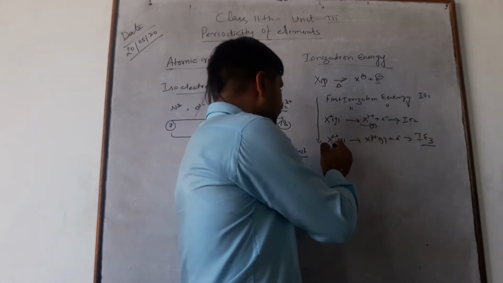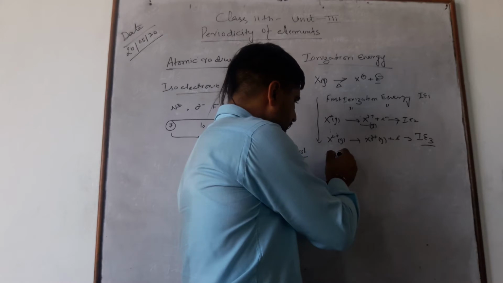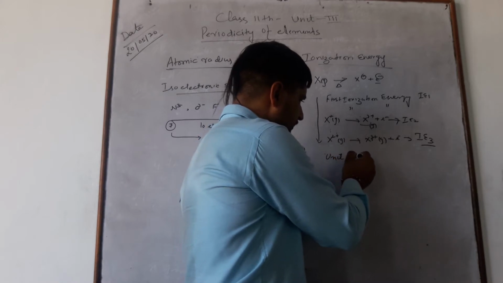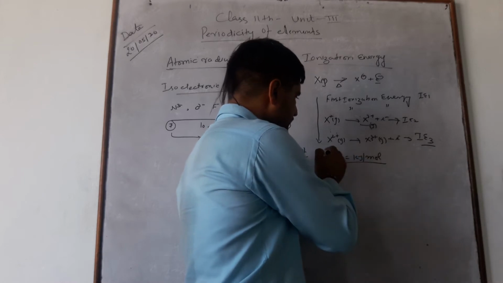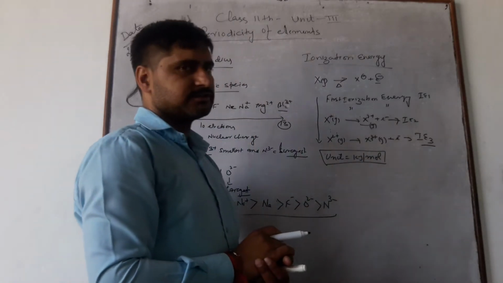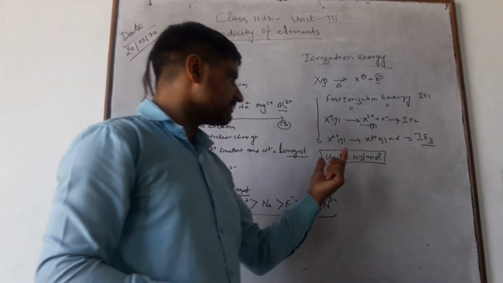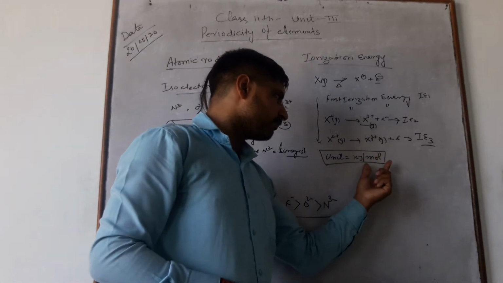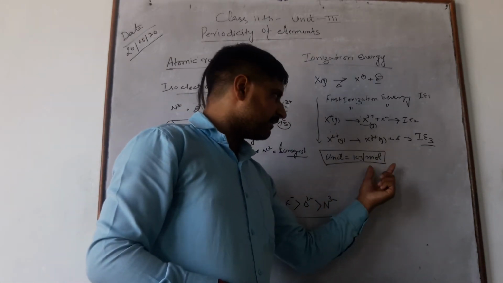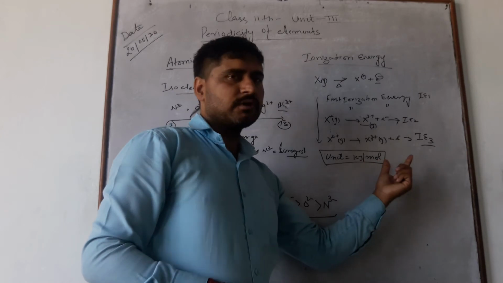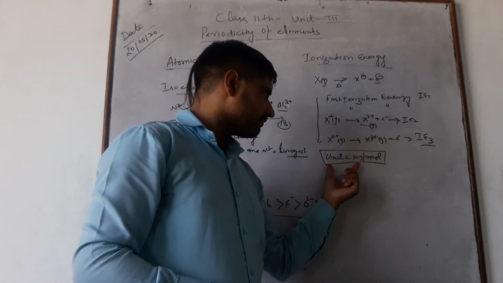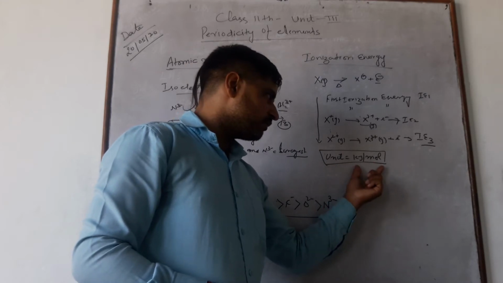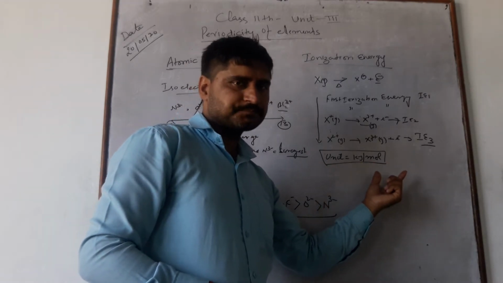The unit of ionization energy is kilojoule per mole. This is the unit of ionization. How much energy is required to remove an electron from one mole of an atom? Hence, we can measure it in kilojoule per mole.